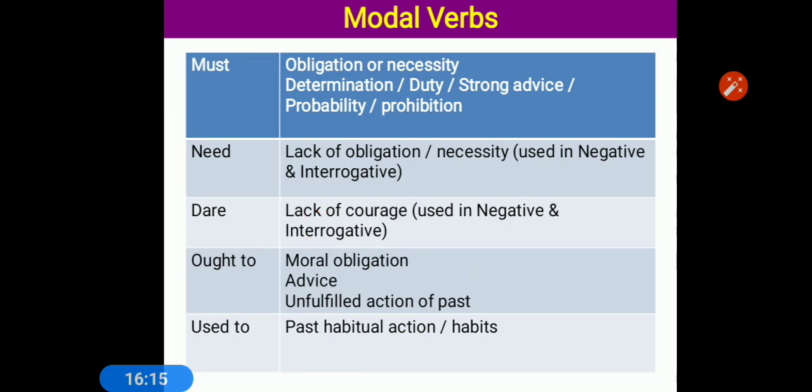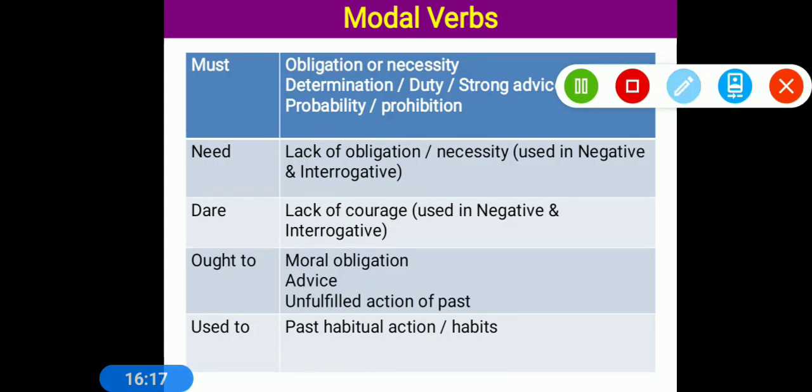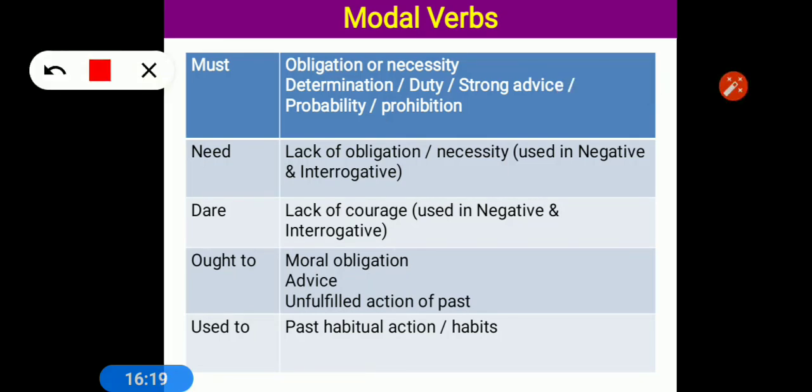Now one more thing I have to clear here. Must shows obligation. Ought to, again obligation. For should also there is obligation. It means something is compulsory to do. When we talk about advice or duty, should shows what's right, what's wrong, what we should do or should not do, that is our duty.